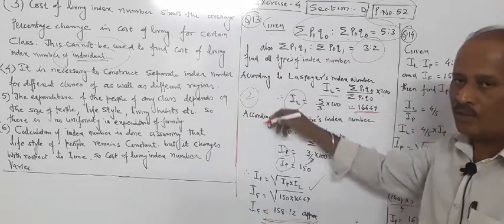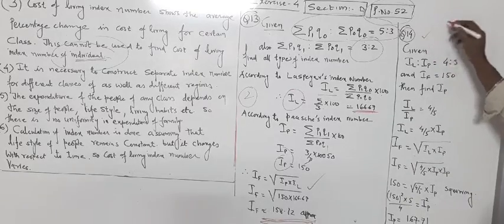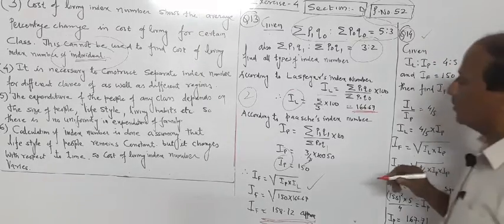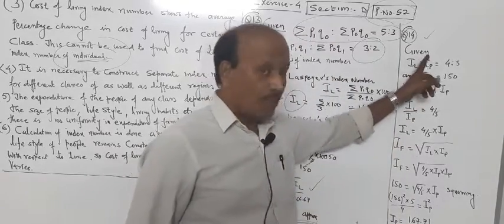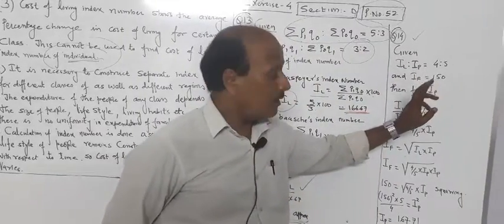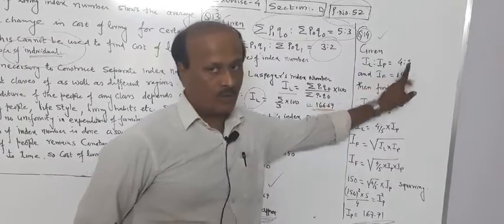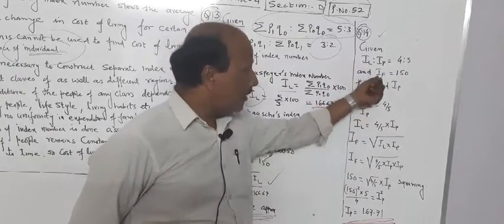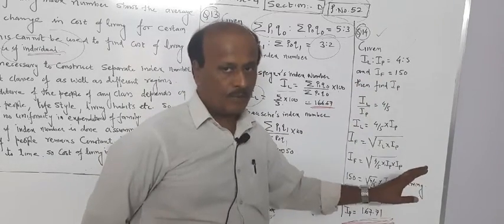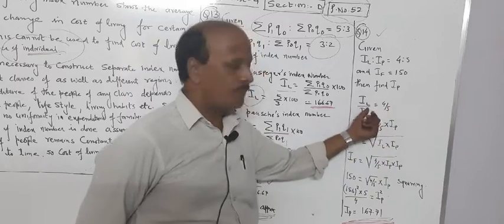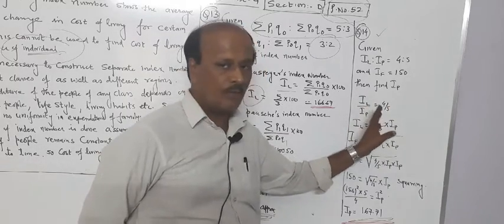Many times I saw this in our question paper. Now the last question for today which I selected is question number 14. Again an easy one, but I have seen this question also in question papers. Given IL is to IP is equal to 4 is to 5 and IF is given as 150, they are asking you to find the value of IP. Just to change the question, they can ask you to find the value of IL also. But here they are asking you to find the value of IP.